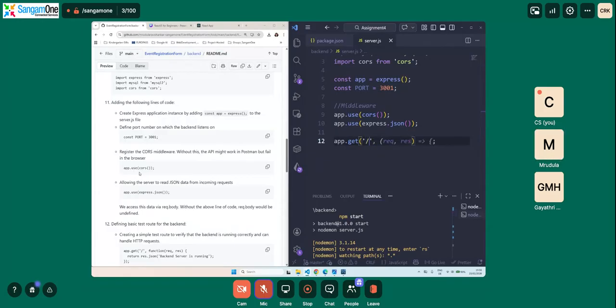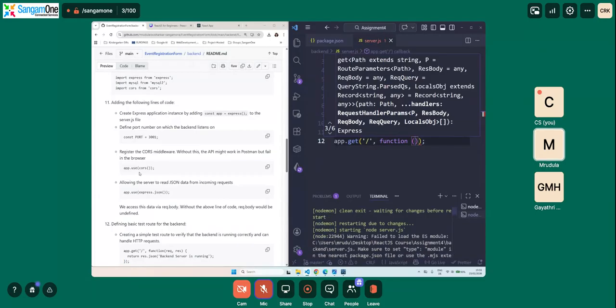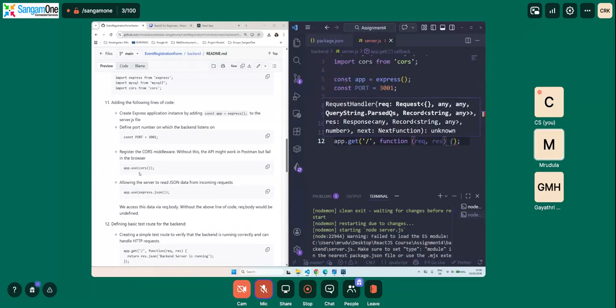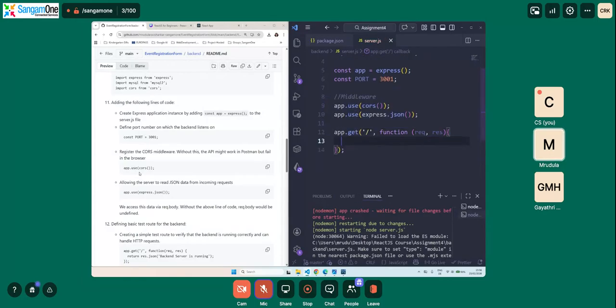Slash. This is our basic route, test route, or you could also say slash test, but normally it would be a slash. We will not complicate or have too many things with us. So normally what happens is we will have a request and a response. Now what we are going to do is create an inbuilt function. This is a function. So it will have the parameters request, comma, response. So we will do this. Since it is a function, it should always be enclosed within the flower brackets.